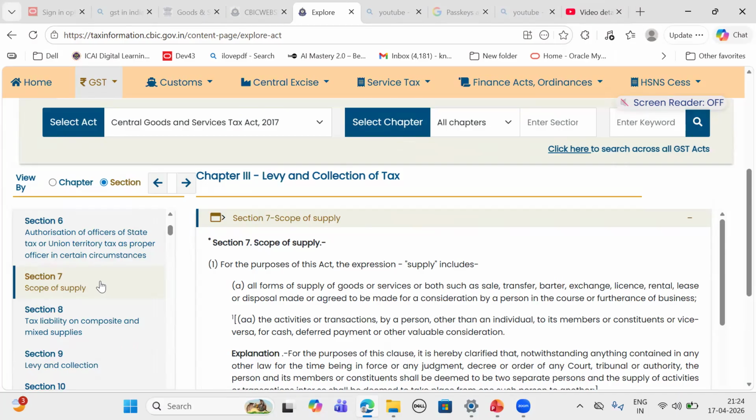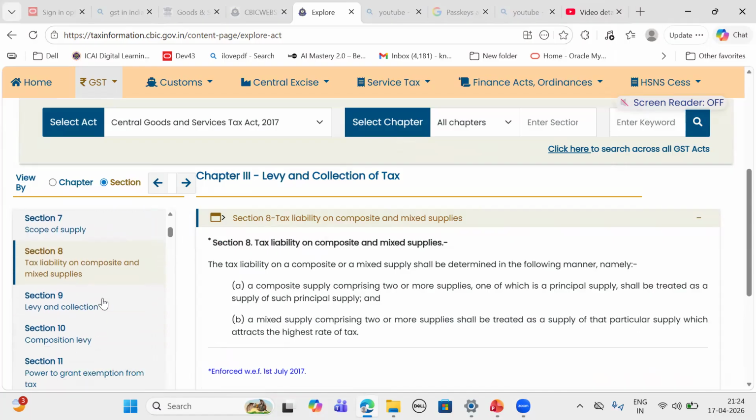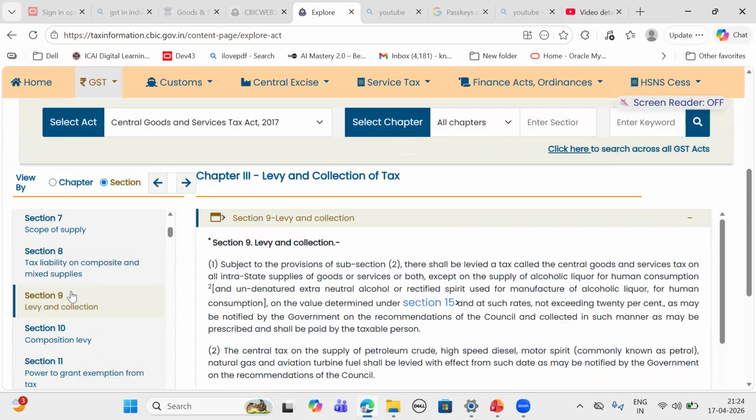Scope of supply is a very basic thing, where GST will be applied. So this is very, very important. Section 7 talks about scope of supply. Then taxability of composite and mixed supply, and levy and collection of GST. Section 9: levy and collection.